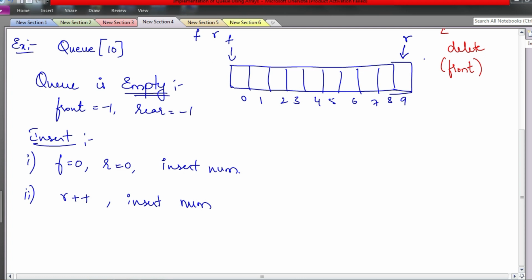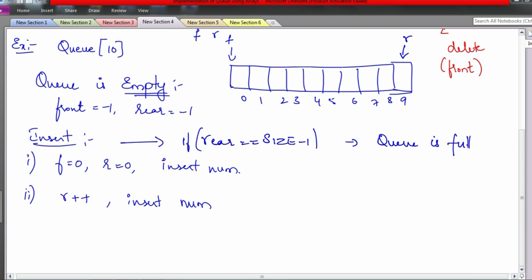That is, when the queue is already full and you are trying to add more numbers to it, which is not possible, therefore it is called the overflow condition. So how do you check whether the queue is full? If rear is equal to size -1, then the queue is full, or we say overflow condition.